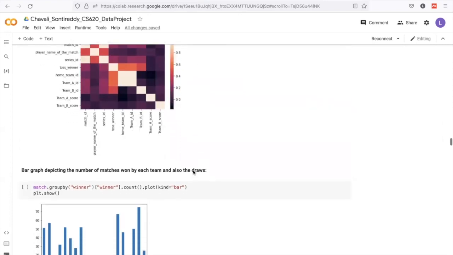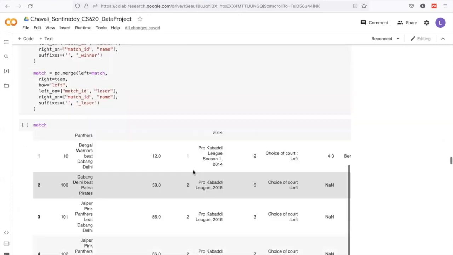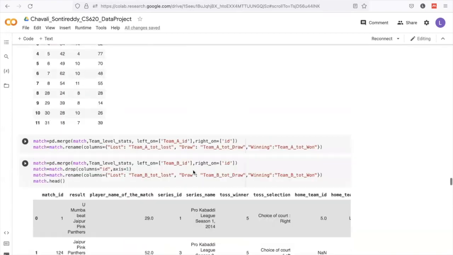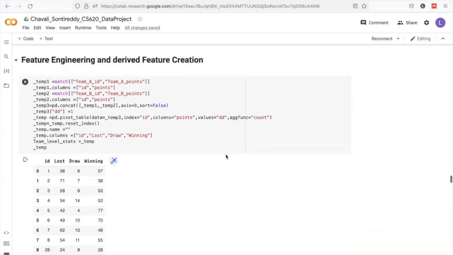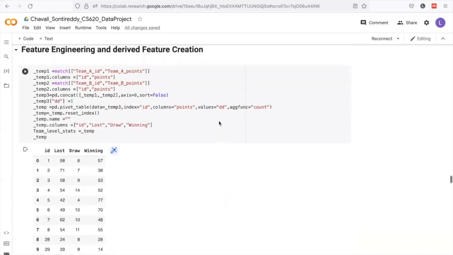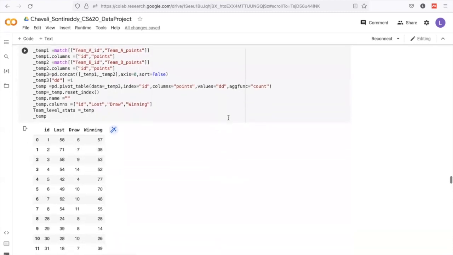After performing these various visualizations, we turned to machine learning algorithms for training the data and getting useful insights from them too. The next step is feature engineering and derived feature creation. Here we have created various columns such as team A ID, team A points, and team B ID, team B points.